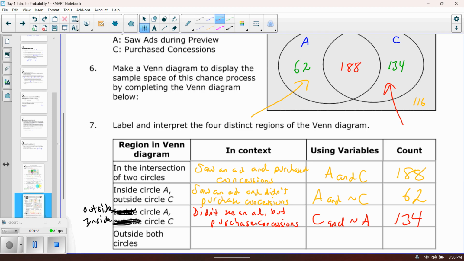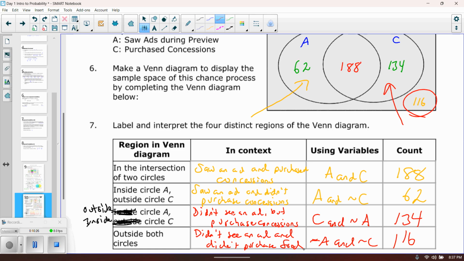And then the last one is the people who didn't see an ad and didn't purchase any concessions, or outside both circles. That's the little number down here. There were 116 of them. So we want something which is not A and not C. So that's people that didn't see an ad and didn't purchase. I'm going to run out of room. We're going to say food. No concessions.